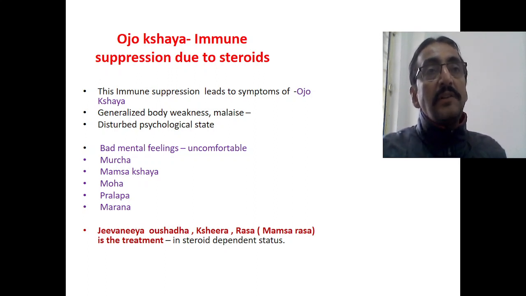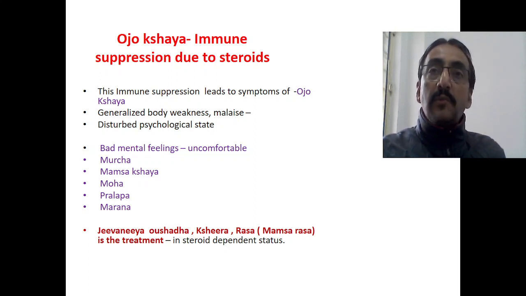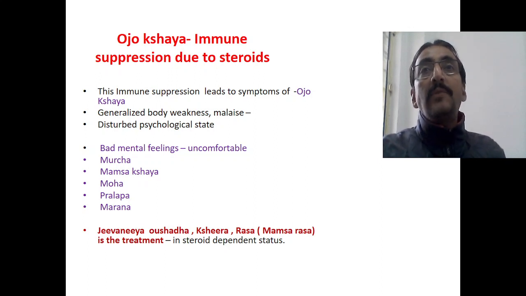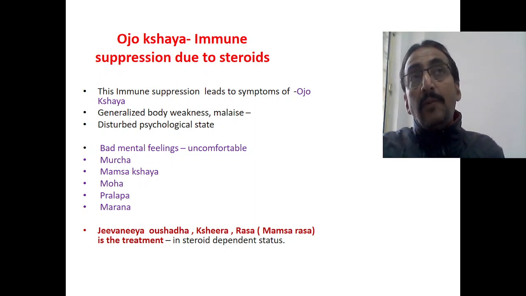When the patient is continuously taking steroids and comes to you as an Ayurvedic physician, you may receive him in a stage of Ojakshaya, because he is taking steroids since the last 3-4 years, and as a result there is immunosuppression. He is taking some other anti-malignant drugs to suppress the immune system. So you can receive the patient in the stage of Ojakshaya. The basic pathology of nephrotic syndrome is not Ojakshaya. It is either Ojavyapata or Ojavisramsa. But here, the patient can come to you in a stage of Ojakshaya. This immunosuppression may be because of the drugs.